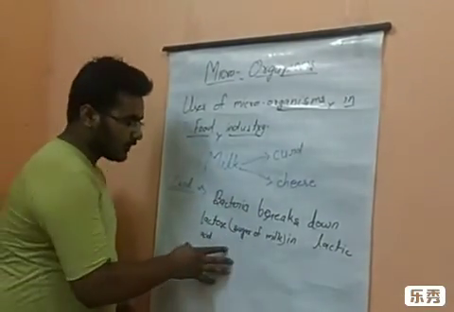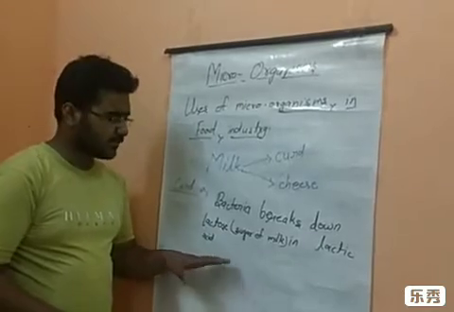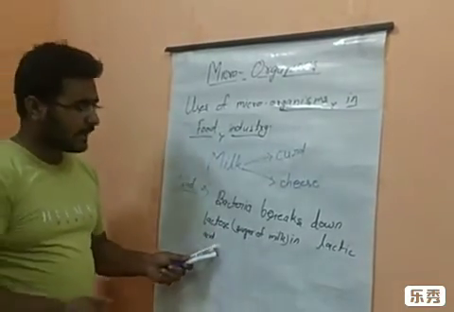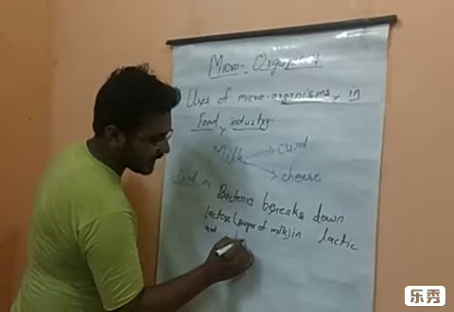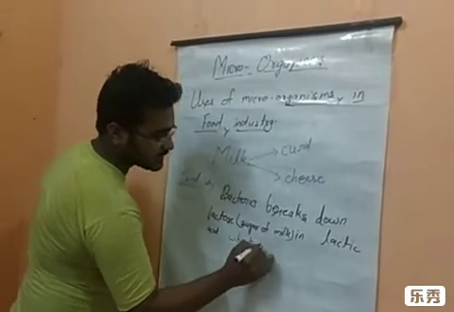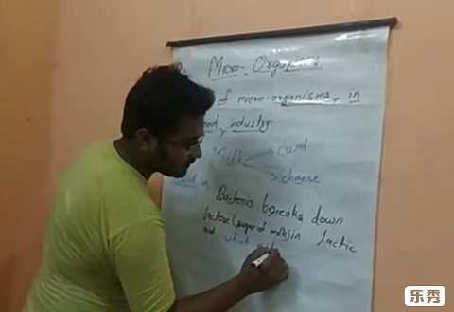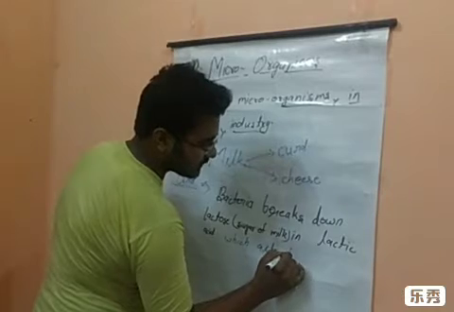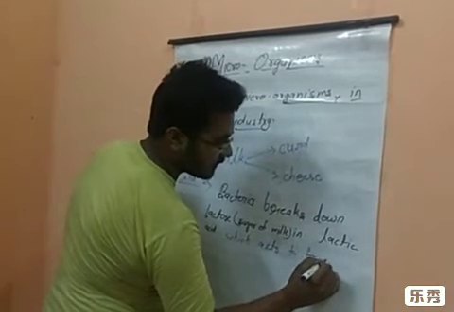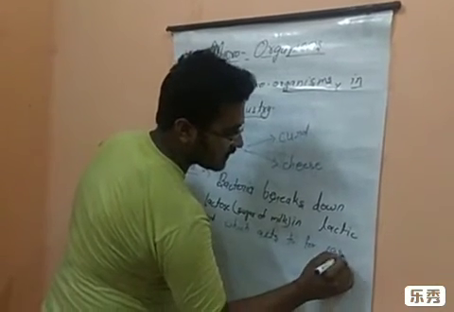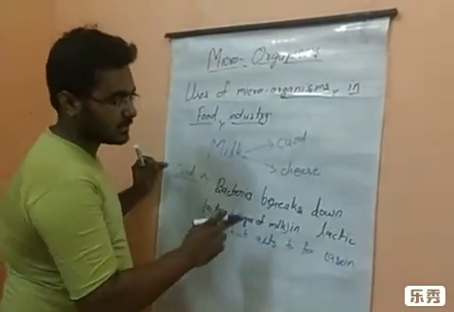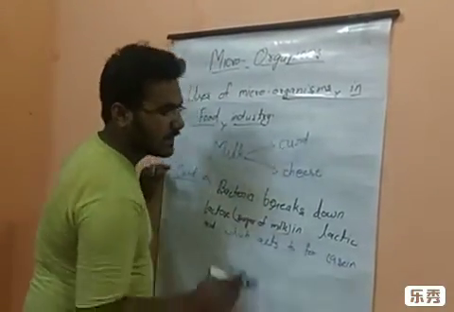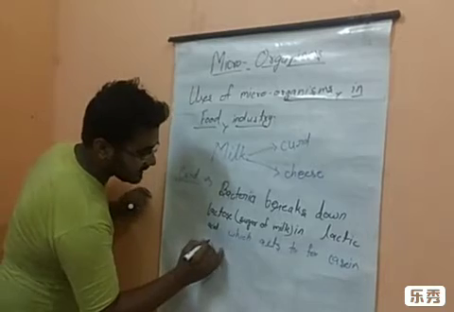Okay. Now after this formation, this lactic acid acts to form casein. This lactic acid acts on the lactose and it forms casein, and that casein is a protein.